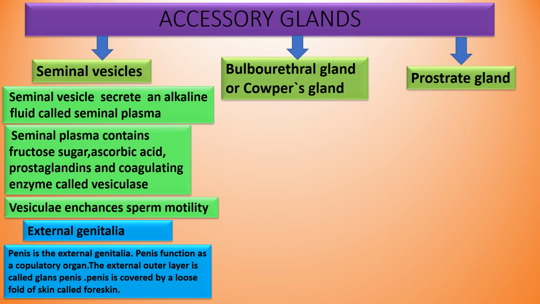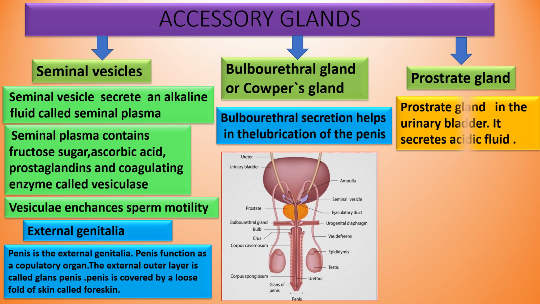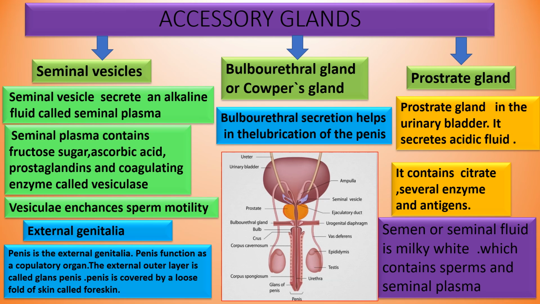Next, the second accessory gland, that is the bulbourethral gland or Cowper's gland. What is the function of the bulbourethral gland? Its secretion helps in the lubrication of the penis. There are two in number. Then the prostate gland, which is located below the urinary bladder. It secretes an acidic fluid containing citrate, several enzymes and prostate specific antigens. Semen or seminal fluid is milky white and contains sperm and seminal plasma.